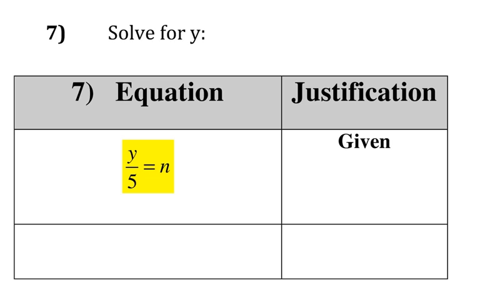So what you're going to do here, since we're solving for y, you have to get y by itself. So you look and say, well, this is being divided by 5, so the opposite of that is to multiply by 5, specifically 5 over 1, so those can cancel out. So you have to do the same thing on the other side. So you're going to have y is equal to n times 5.